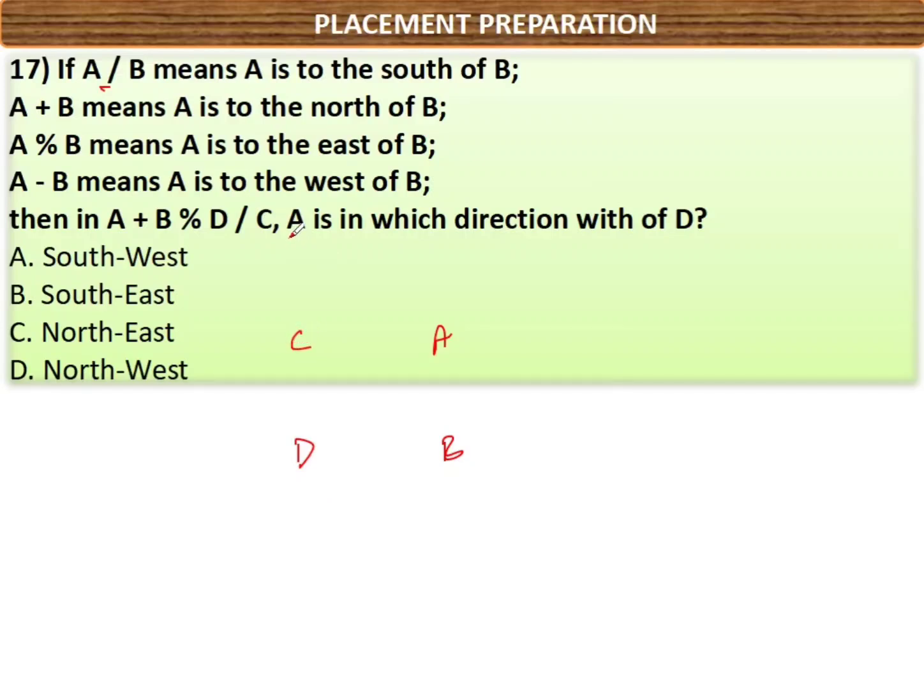The question is, A is in which direction with respect to D? With respect to D, from D we have to see the direction of A. So what's your answer? Upper side means north, right side means east. Your answer is northeast. Option C. I hope now you got the clarity.